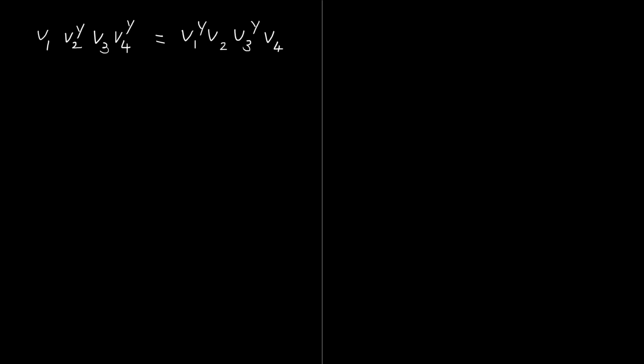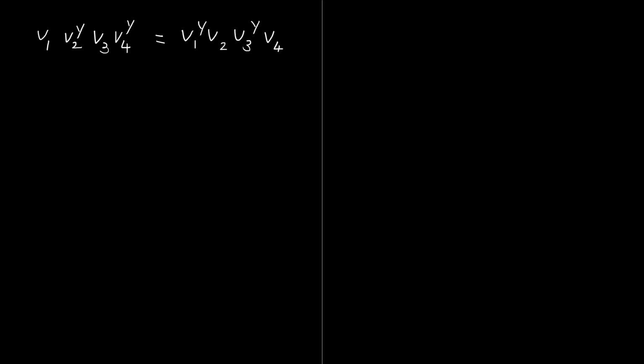V1 on the left hand side, V1 raised to gamma on the right hand side. On the left hand side, V2 raised to gamma, but on the right hand side there is only V2. On the left hand side there is V3. On the right hand side it is V3 raised to gamma. On the left hand side there is V4 raised to gamma. On the right hand side there is V4 only.